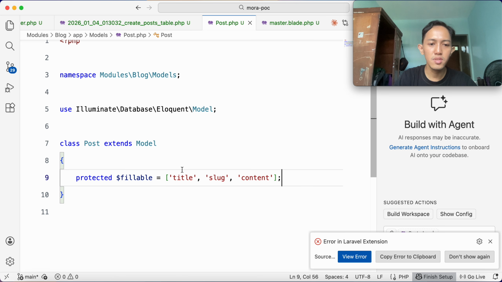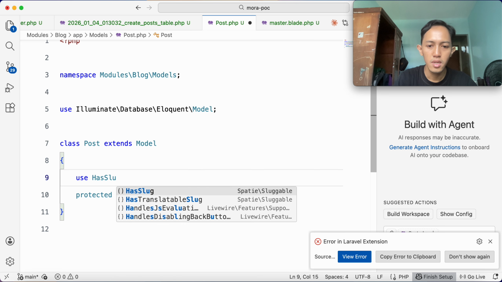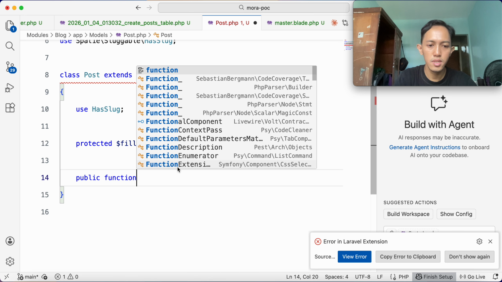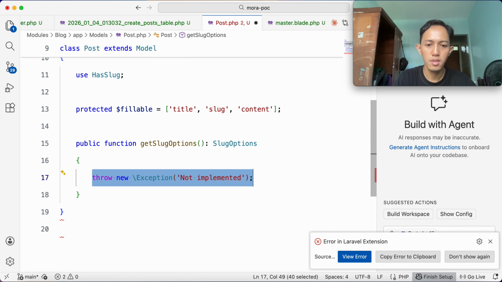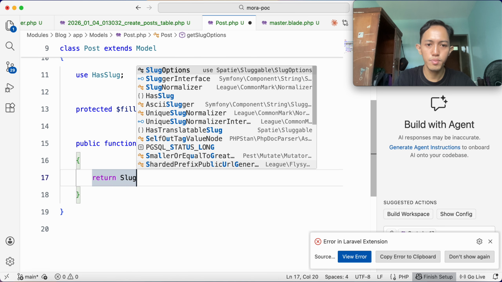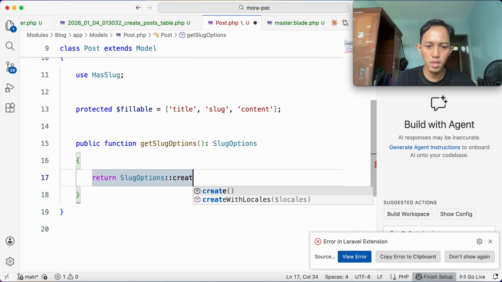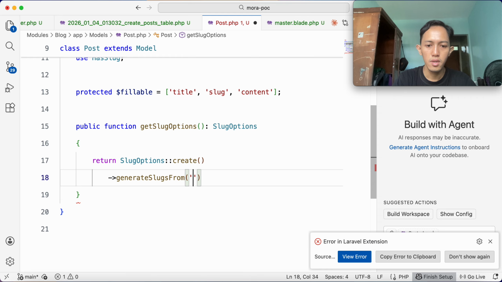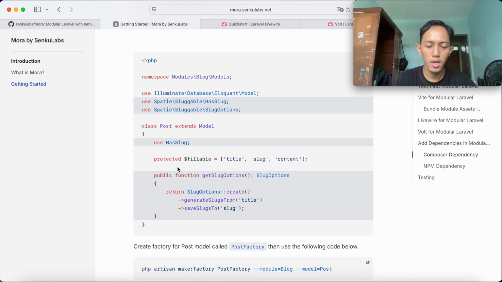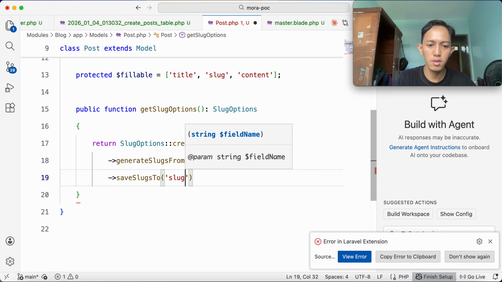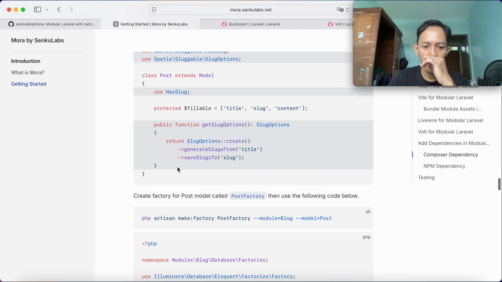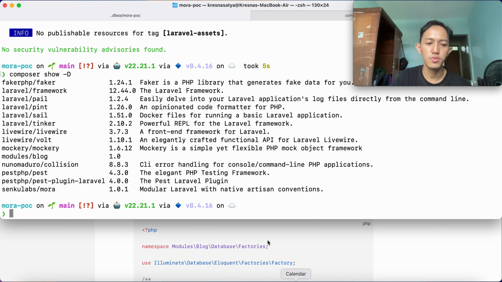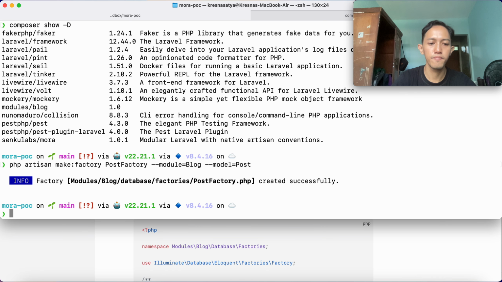And then we use Spatie Sluggable HasSlug trait and Spatie Sluggable SlugOptions class in the post model. Okay, let's go to the post model here. We use HasSlug, which comes from Spatie, and then we use public function getSlugOptions, and then we return SlugOptions create, and then we generate slugs from title, and then save slugs to slug column. Okay, that's it.